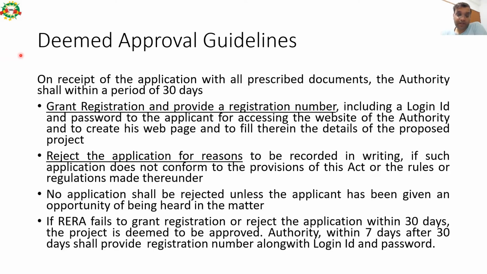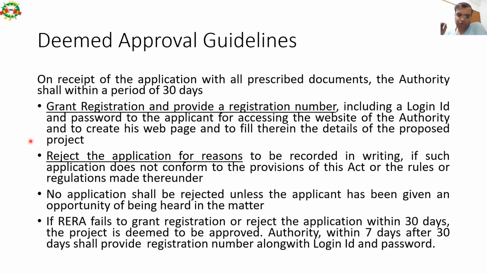Deemed approval guidelines, these are also important. On receipt of the application with all prescribed documents, the authority shall, within 30 days, grant registration and provide a registration number. So these are obligations on the RERA authority also. RERA has to grant registration within 30 days and provide a registration number, including a login ID and password to the applicant for accessing the website of the RERA authority, and to create his web page to fill in the details of the proposed project.